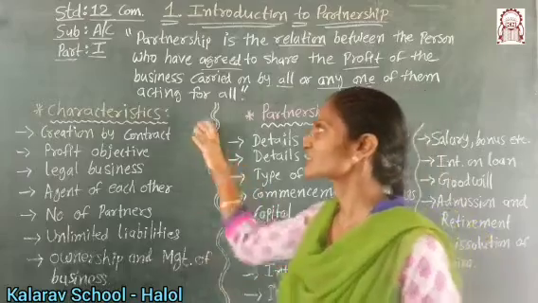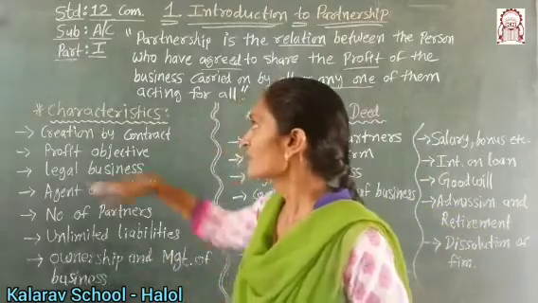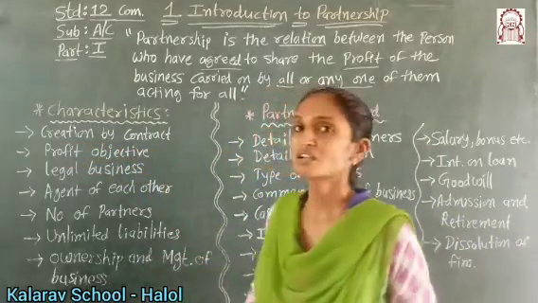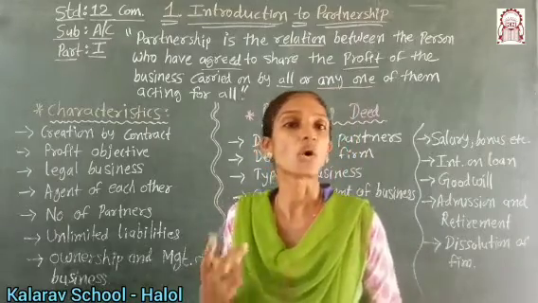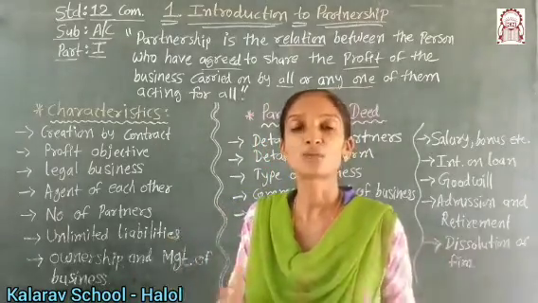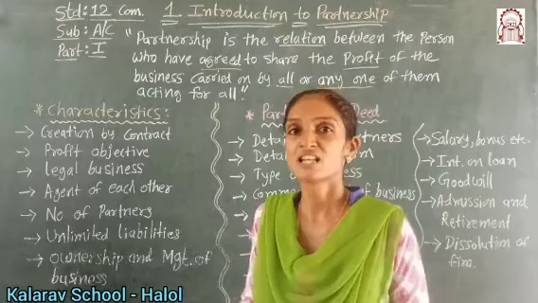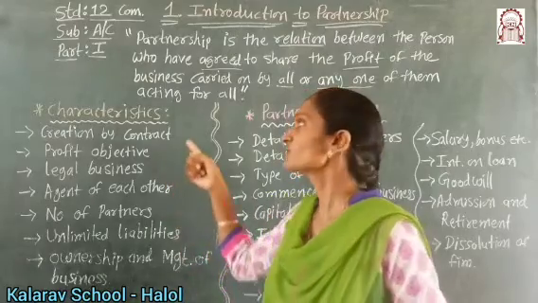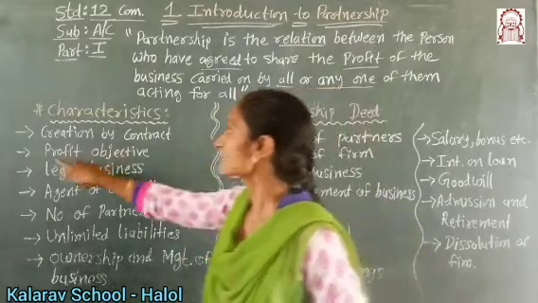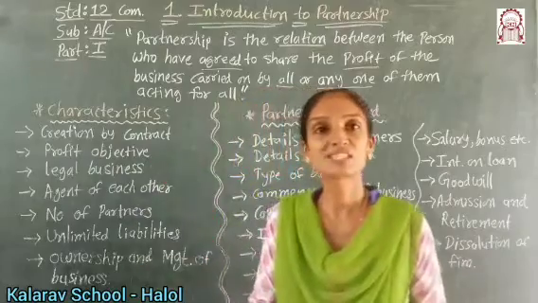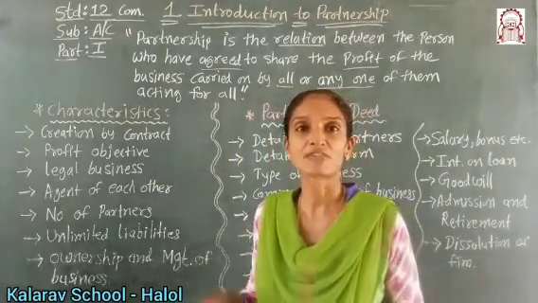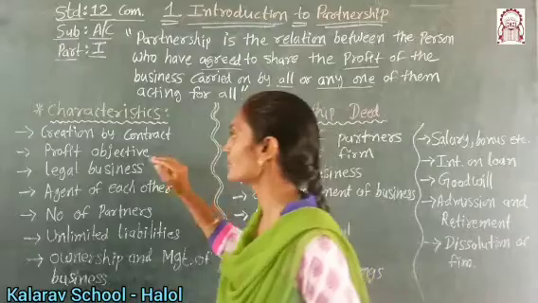Okay, some characteristics we have to see over here. One is creation by contract. Contracts are oral or written. All the partners have to come together to start the business with oral consent or written consent. Next is a profit objective. Whenever a business is started, it has the objective of business profit only.